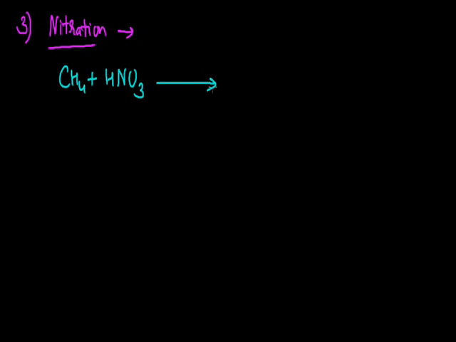This reaction occurs at a suitable condition of temperature and pressure. To perform this reaction, we need to keep 400 degrees centigrade with a 10 atmospheric pressure. In these conditions, one hydrogen atom of this methane is replaced by an NO2 group, and nitromethane is formed with the formula CH3NO2, and the formation of water occurs as the byproduct.